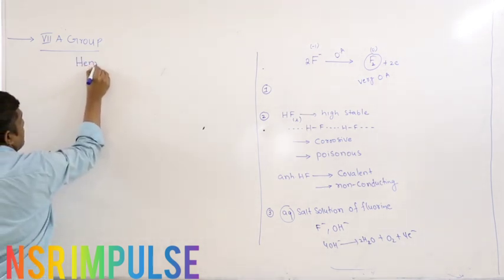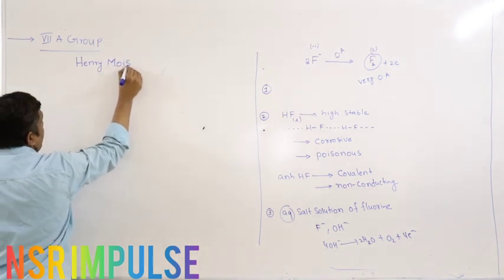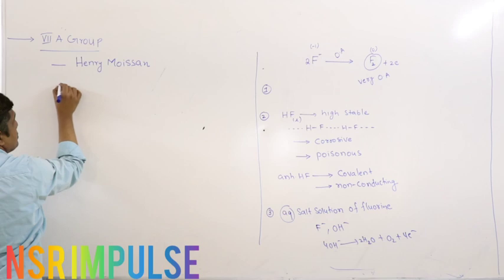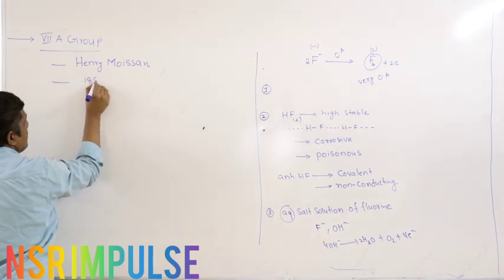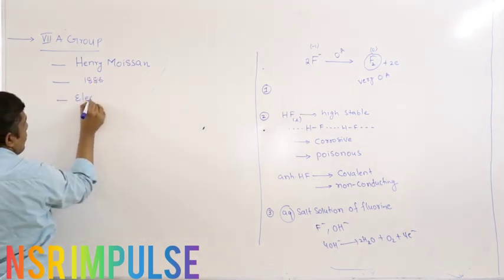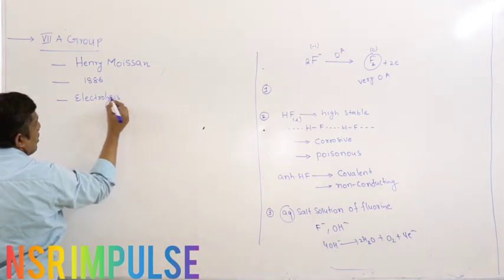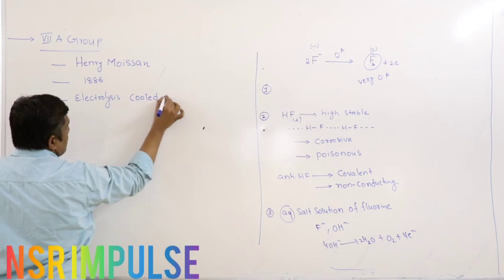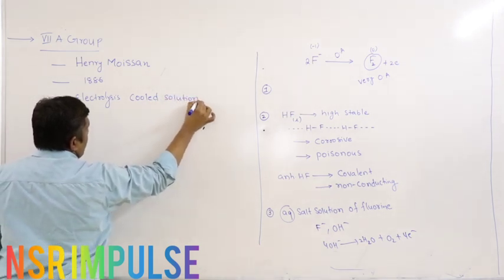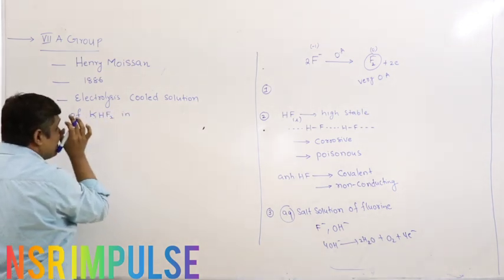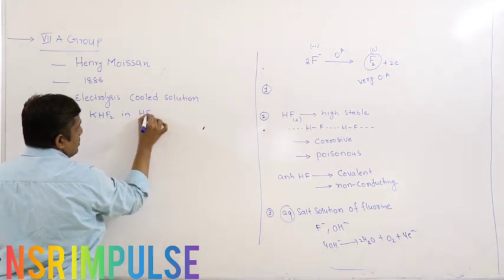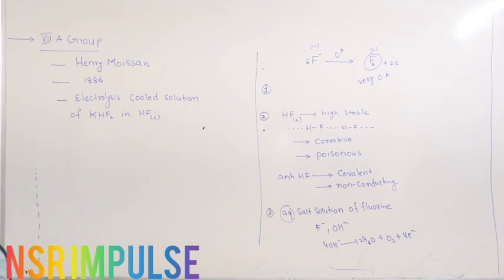He isolated fluorine in the year 1886 by electrolysis of a cooled solution of KHF2 in liquid HF.